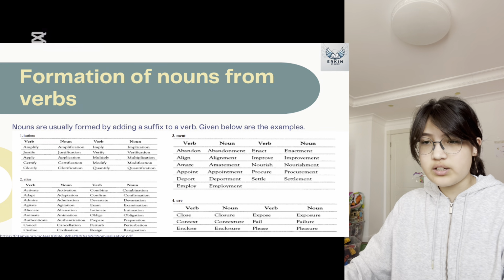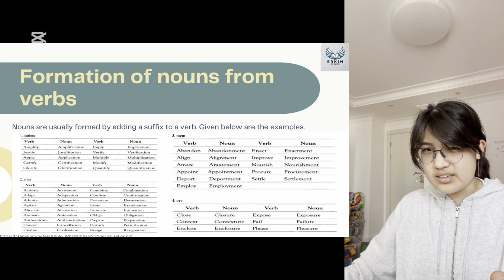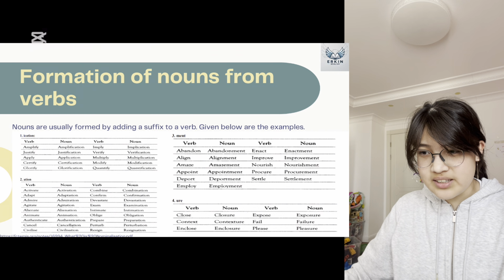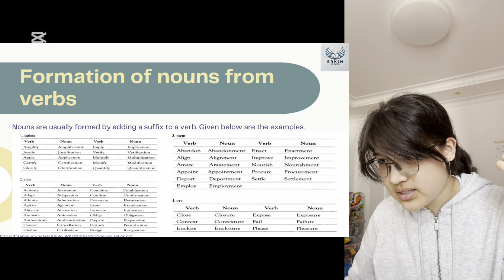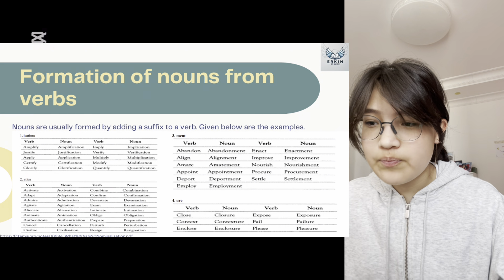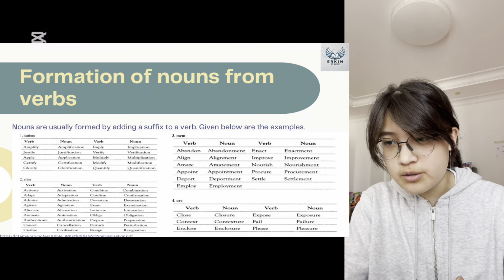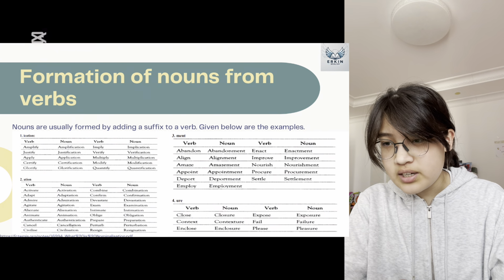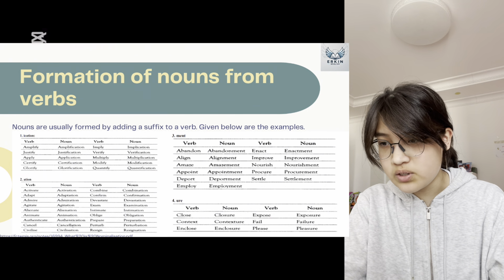There are several more nouns and several more suffixes which are used for transformation, but I've just added several of them, which include ification, ation, ment, and so on. So for ification, let's take, for example, the verb justify. To form justify into a noun, you can add ification and it will become justification, which is now a noun.